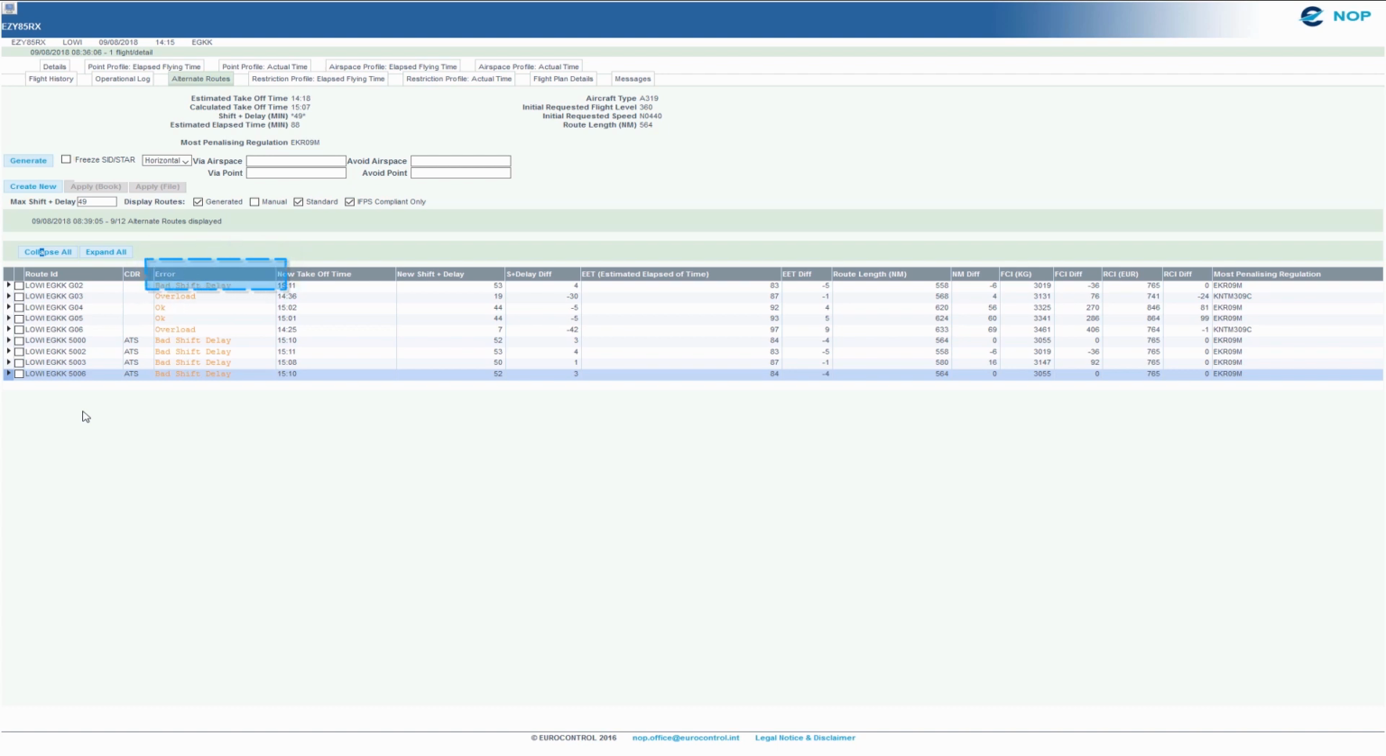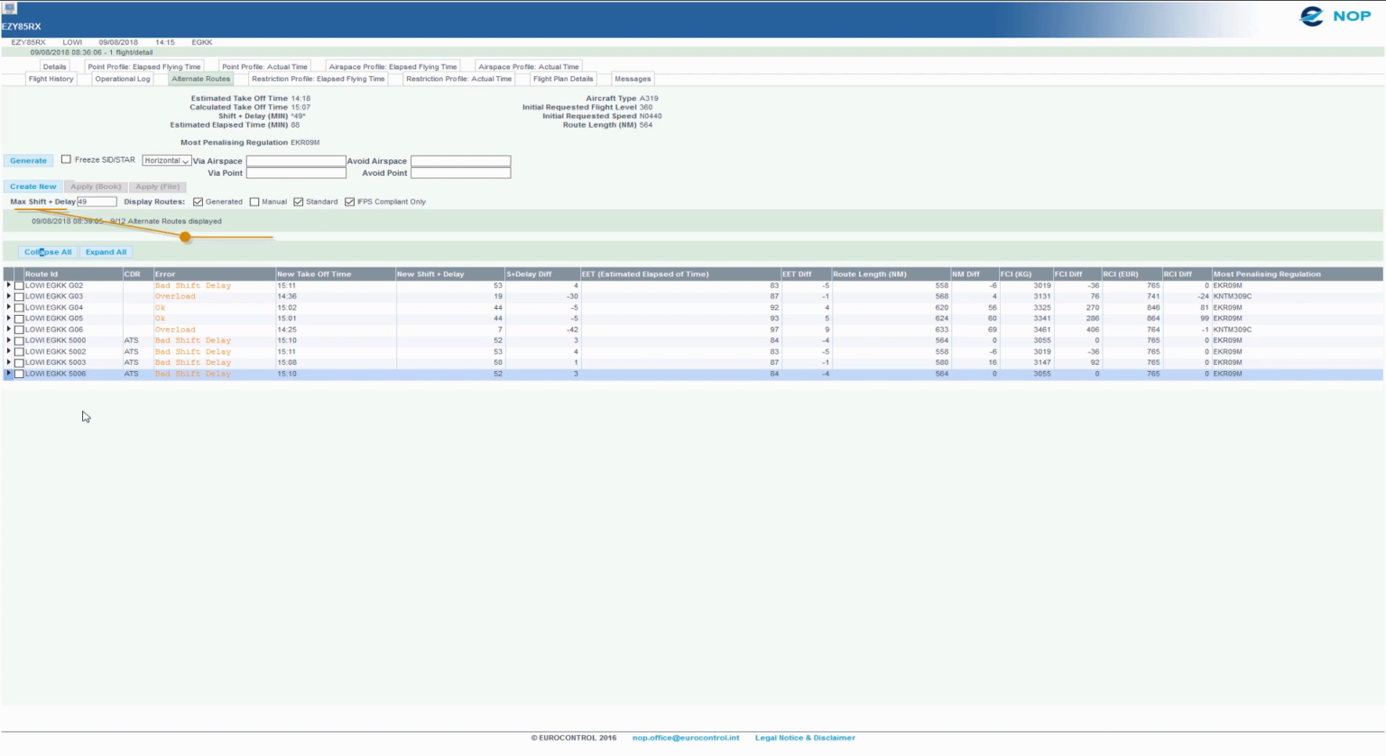In the error column, it will be indicated in orange if the generated routes are usable or not. We can see in our example that some will create a max shift delay, some would create an overload in another sector and are not considered as suitable, and some are okay.